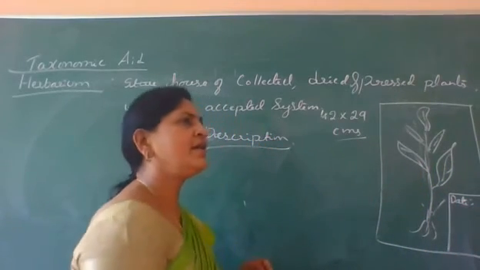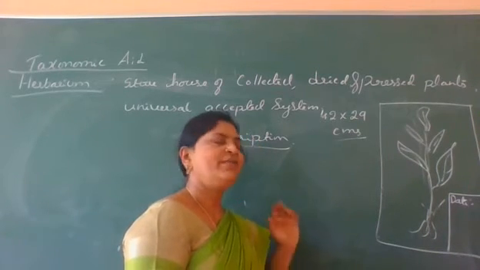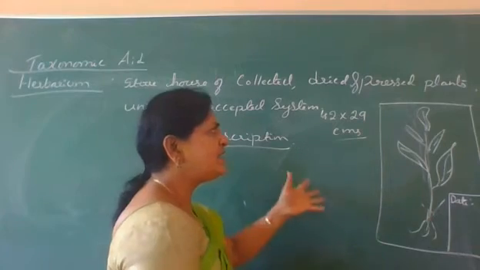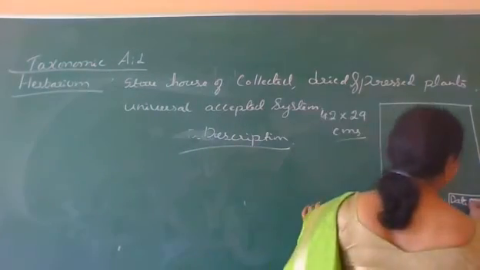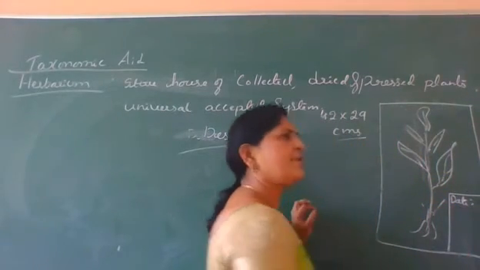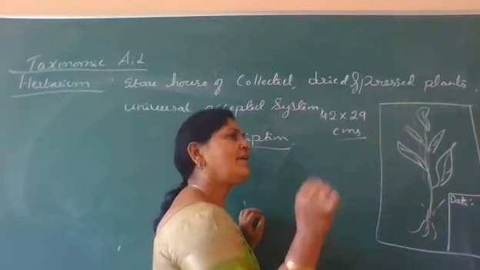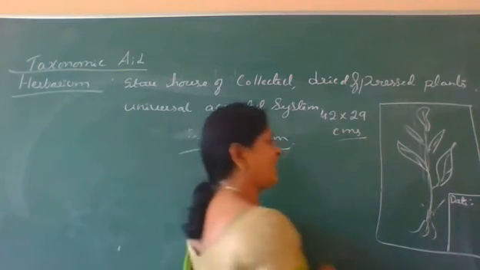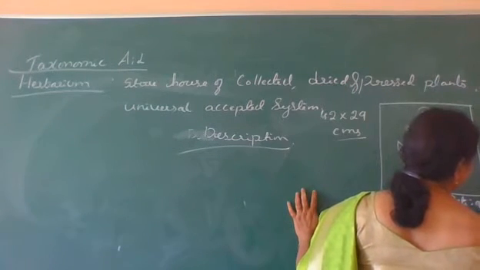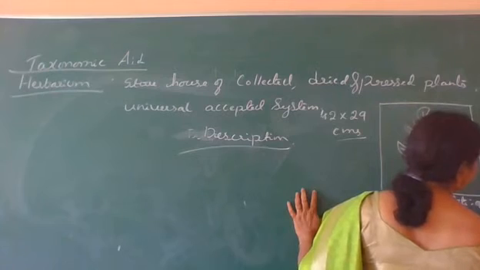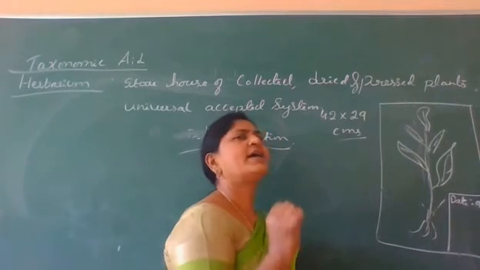On that labeling, in one corner there is one column that is meant for description of that plant. What is that? There we can observe the date, the date of collection, when we collected that plant. For example, today is 9th, 10th month, 2020. This is the date of the collection.